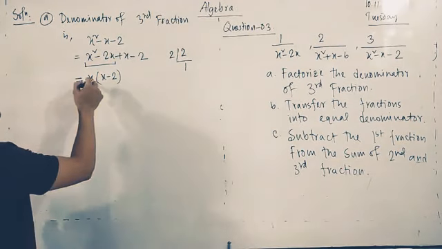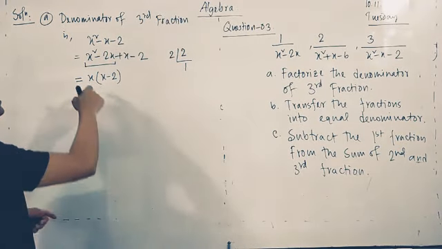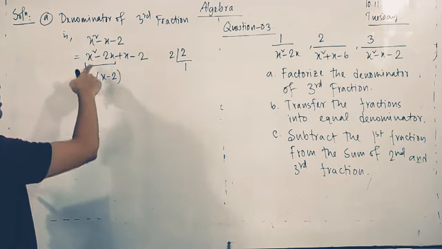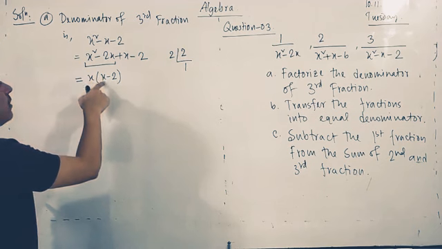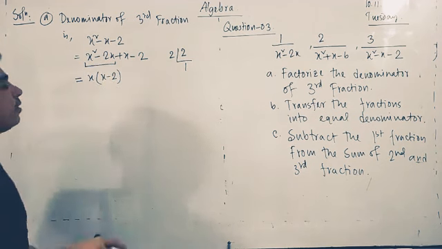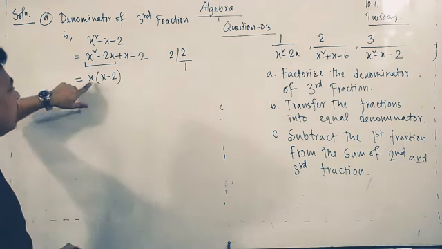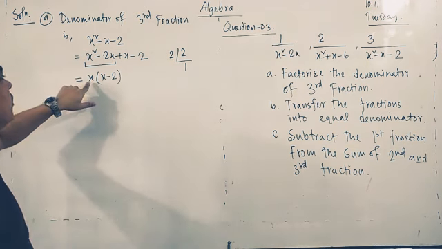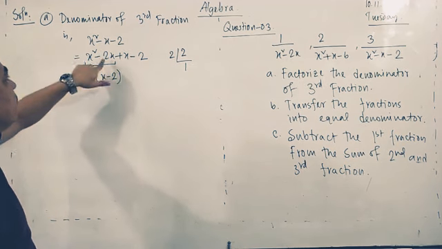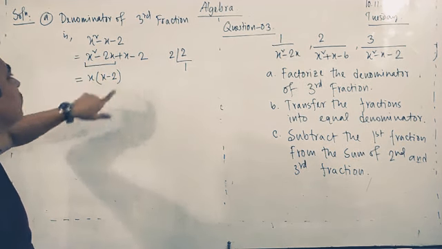So we have taken x as common here. That means that x exists in both terms. So here if we take x from x square, x remains. If we take x as common here, 2 remains. Or another way you can think, if we have taken x as common, then if we divide x square by x, we will get x here. If we divide 2x by x, we will get 2 here.